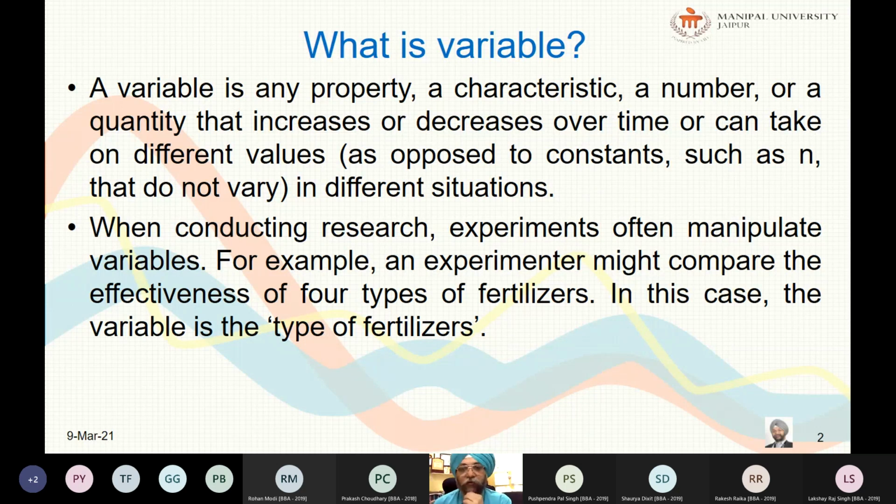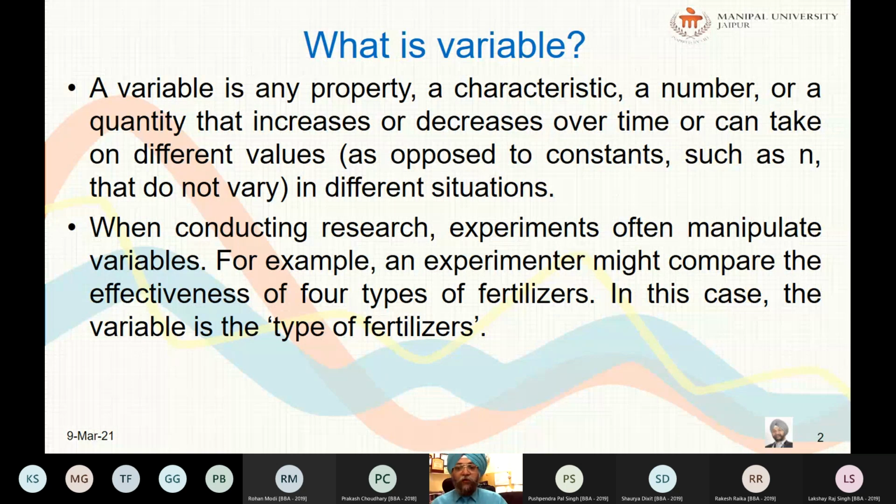Changing with time or taking different values is one and the same thing, as opposed to constants that do not vary at all. So those things which do not vary at all in different situations are called constants. Their values stay the same throughout the experiment, or when one thing changes, they are not changed. So variables are those which keep on changing.